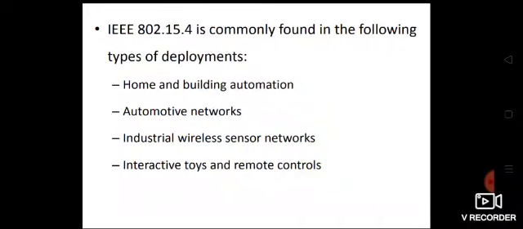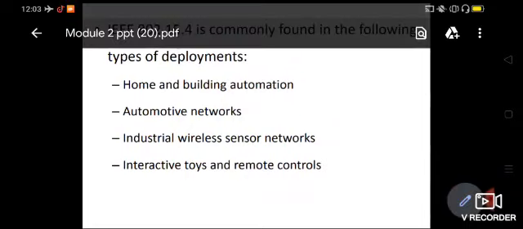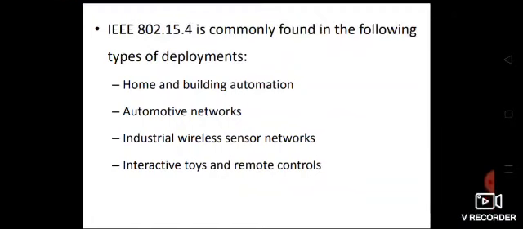So home and building automation, in the sense that the appliances of the home are connected, like the AC, the music system, the door, the lighting, maybe PCs, coffee maker, etc. So you can connect different appliances at home using 802.15.4 technology.